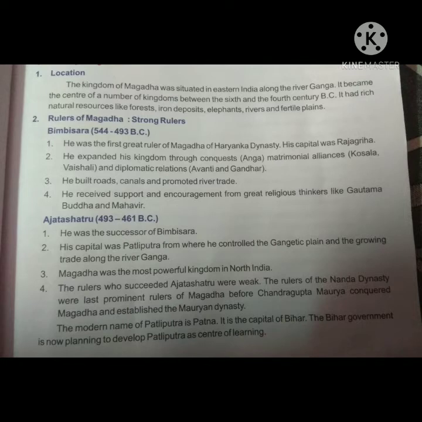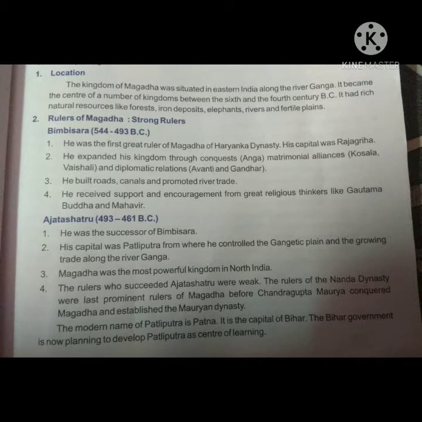Mahapadmananda, the founder of the Nanda dynasty, which conquered much of North India. The Nanda dynasty was overthrown by Chandragupta Maurya, the founder of the Maurya Empire. There is much uncertainty about the succession of kings and the precise chronology of Magadha prior to Mahapadmananda. The accounts of various ancient texts contradict each other on many points.